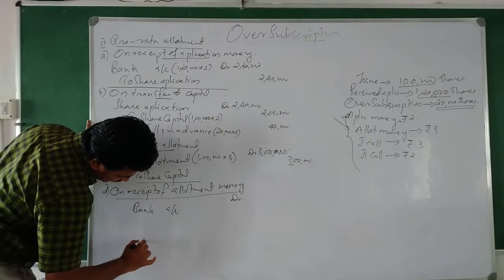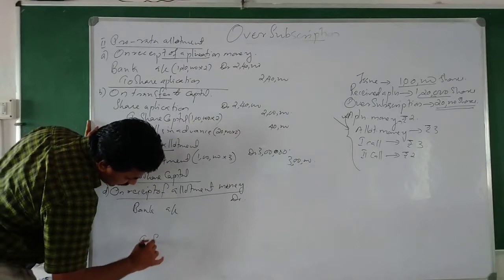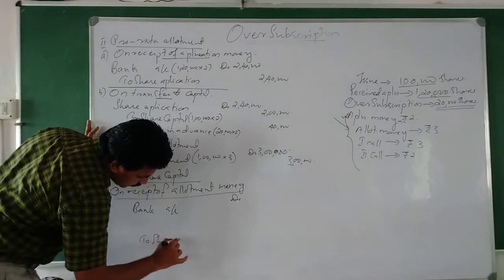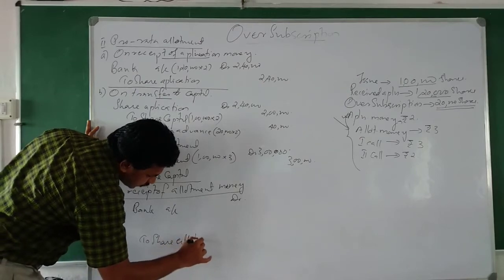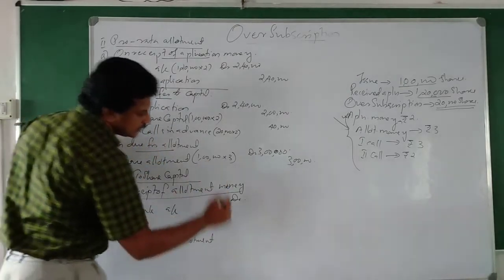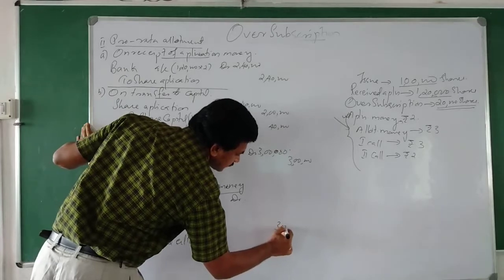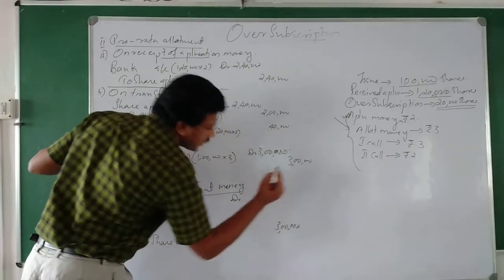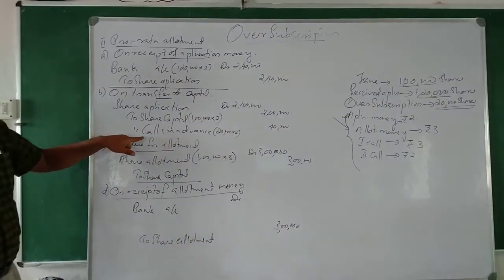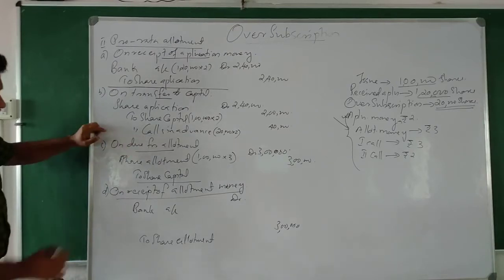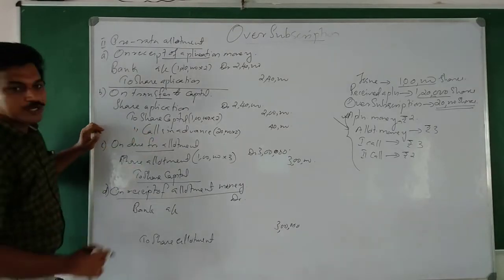Then let us see normal entry: bank account debtor to share allotment. So share allotment we can write here. How much we have to get? 3 lakh rupees we have to get. Out of that, how much is there already? Calls in advance 40,000 is there.